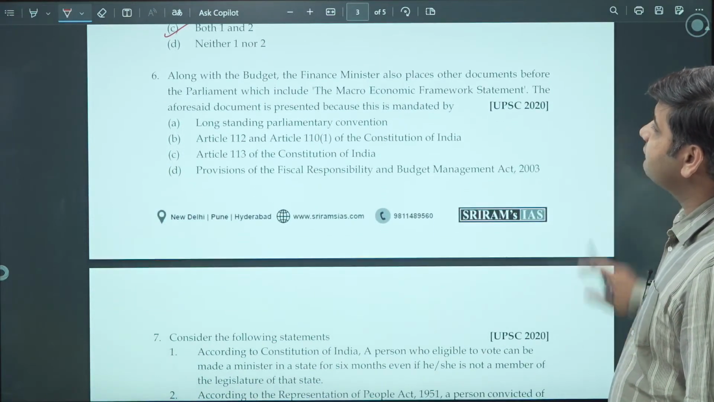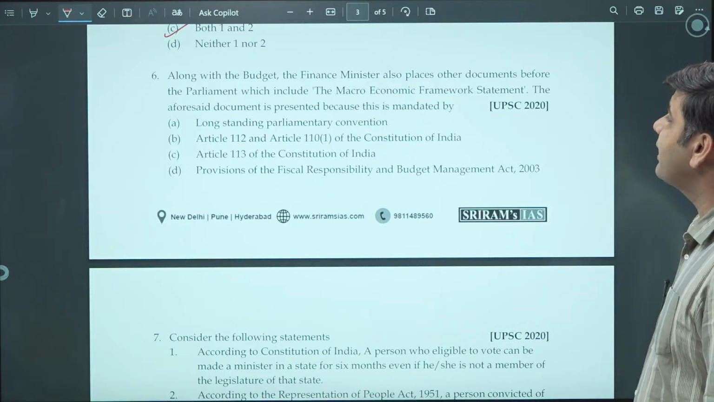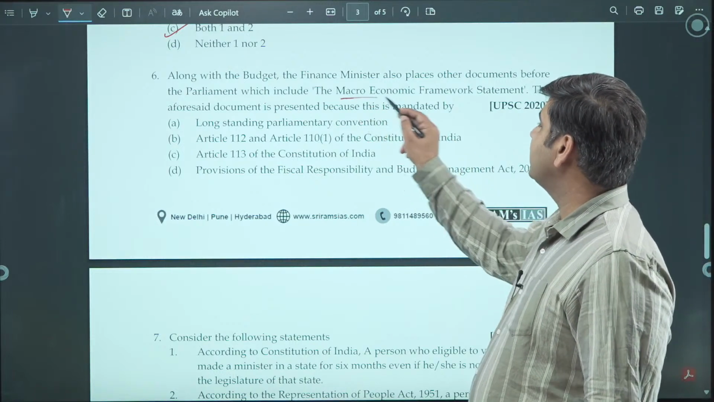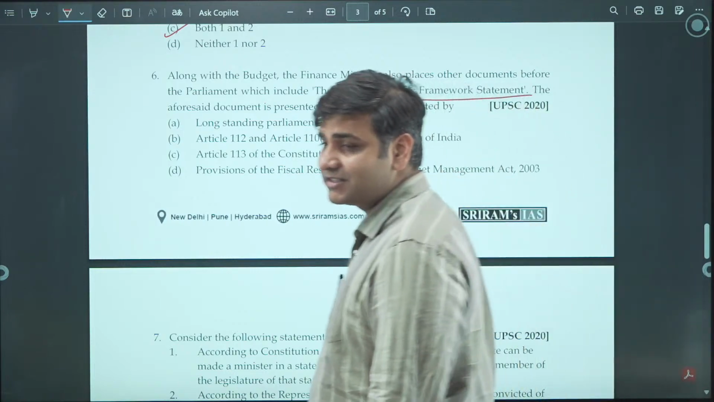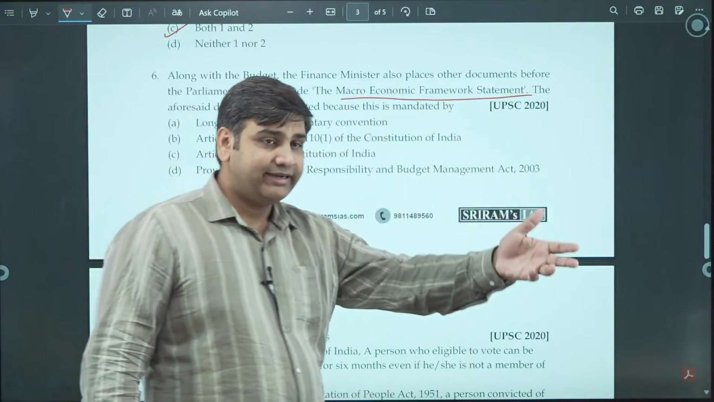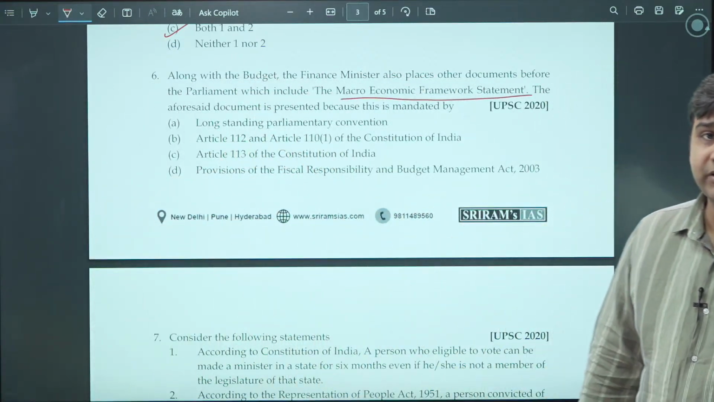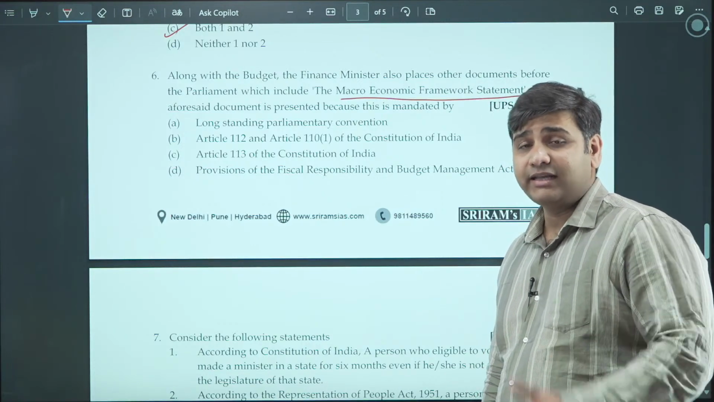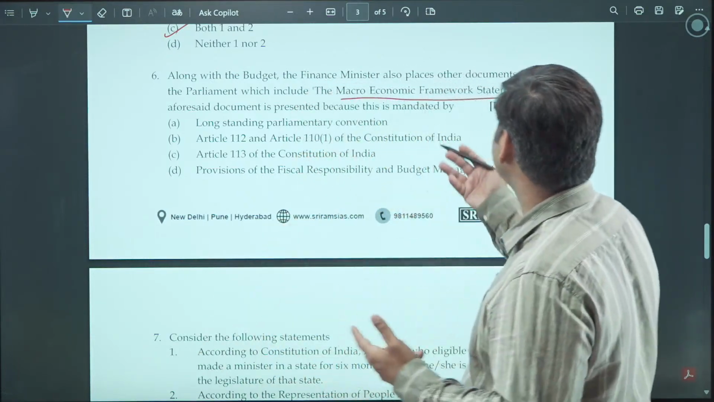Along with the budget, the finance minister also places other documents before the parliament, which include the macroeconomic framework statement. Talking about the macroeconomic framework statement, it takes into consideration the deficits and other forms such as balance of payment also, and deficit, especially current account deficit, capital deficit, revenue deficit. There are so many deficits, and they have to be stabilized and maintained, and there is an act under which provision it is done.